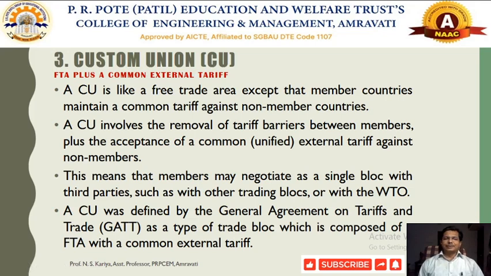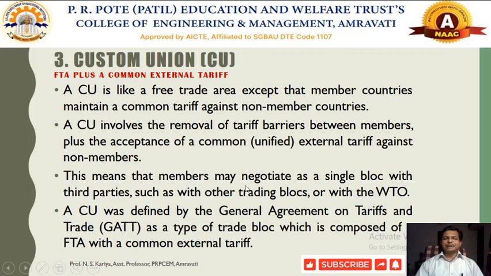Again, it is called a more advanced form of economic integration as compared to a free trade area. So whatever member countries come together, they formulate the free trade area plus also some common external tariff policy. So member countries can conduct free trade among themselves. Non-member countries have to follow that common external tariff policy, and they need to pay the tariff according to whatever conditions have been specified under this common external tariff policy.